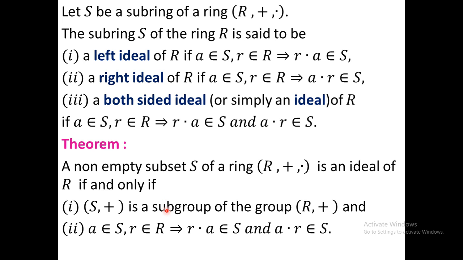Actually, what is the condition? Here you see that for an ideal you have to take a subring, but here S is simply a non-empty subset. So at first S must be an ideal, and then it has to satisfy that condition, then you can say that S is an ideal. Now I prove that theorem. On one hand, S is a given ideal, so you have to prove the two conditions, and conversely you have to take S as a non-empty subset satisfying those two conditions. As a result you have to prove that S is an ideal.